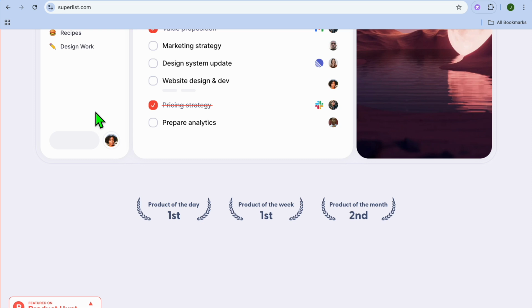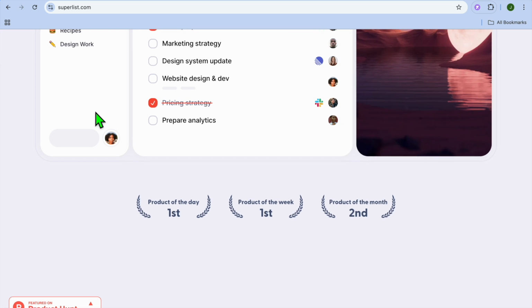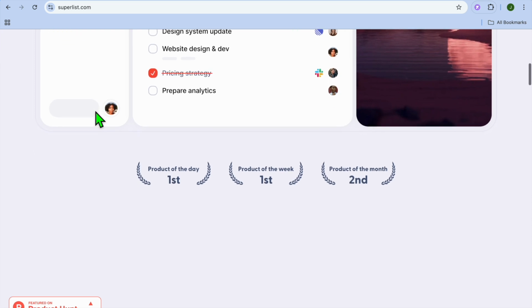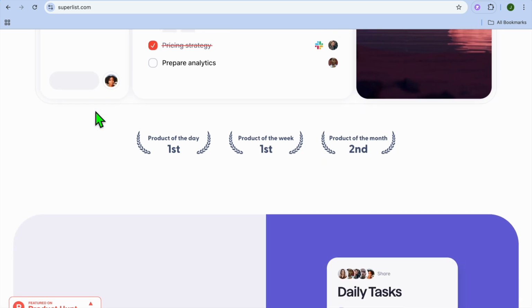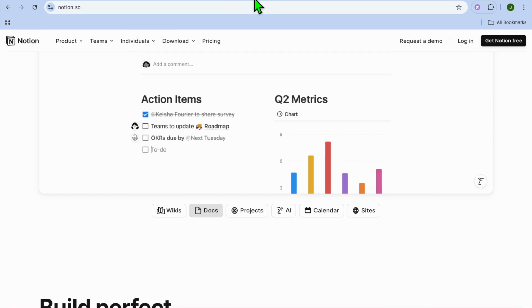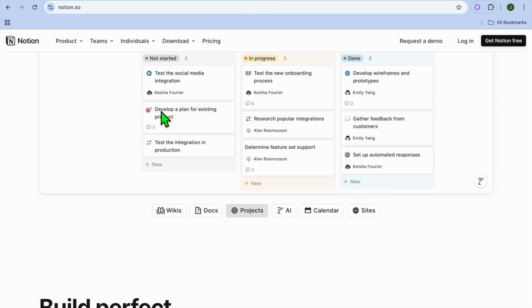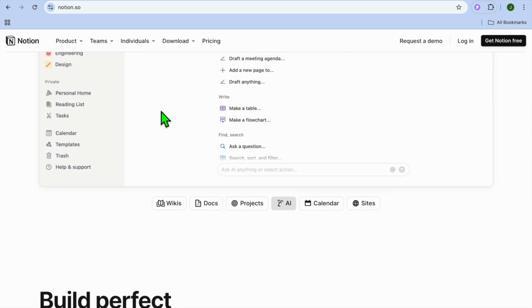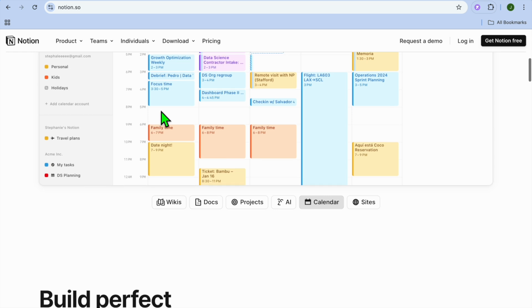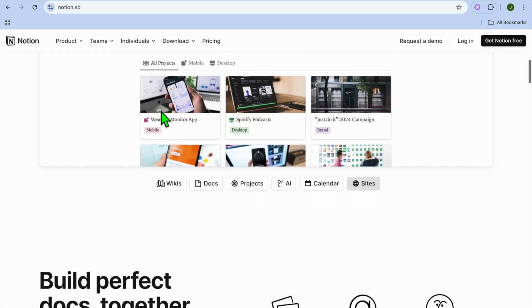So I would say the target audience for Superlist is mainly teams and professionals who need a task and project management tool with collaborative features and a streamlined interface. On the other hand, I would say Notion is perfect for individuals and teams who want a customizable workspace to organize tasks, documents, knowledge, and workflows in one place.